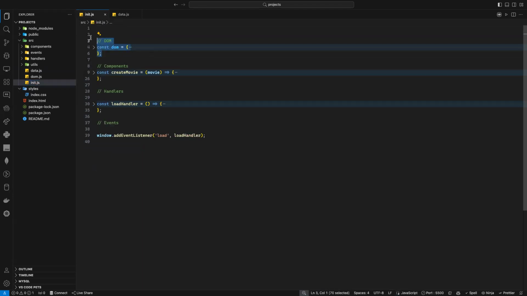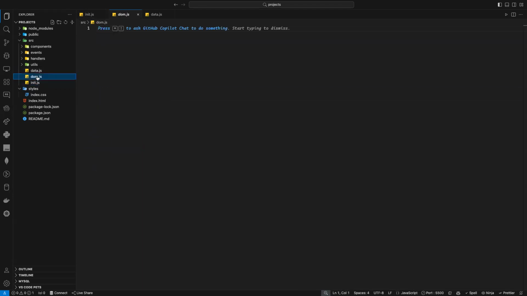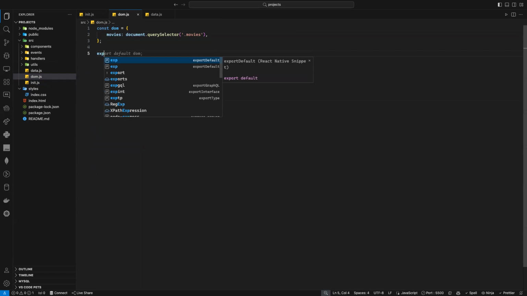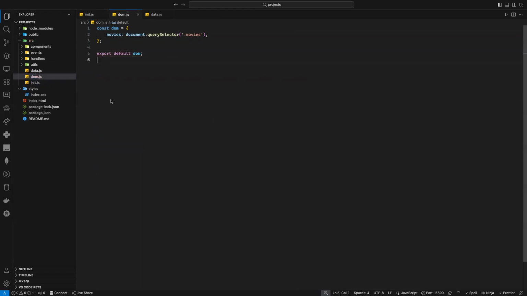That's a DOM, same idea. I'm going to cut my DOM, go to the DOM file here, paste it. I don't need this comment anymore. And here I can just export default DOM. And whenever I need the DOM, any place I need the DOM, now I can import it. That's good. What else do I need?